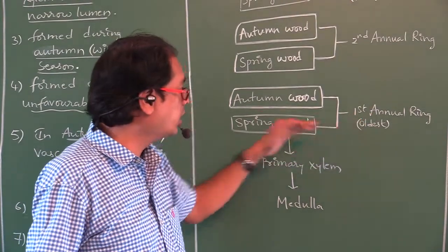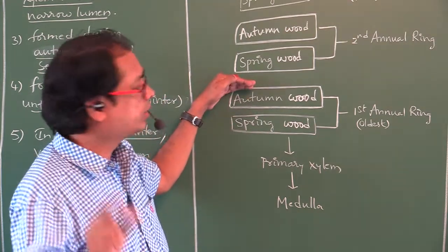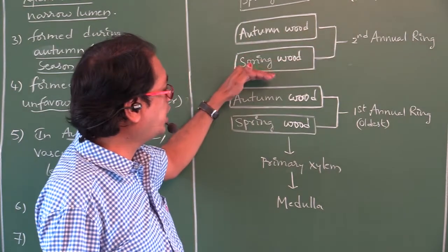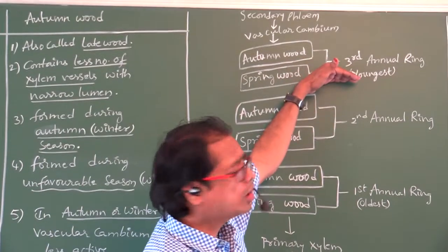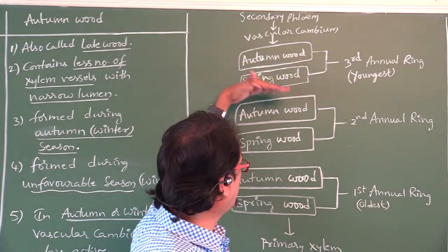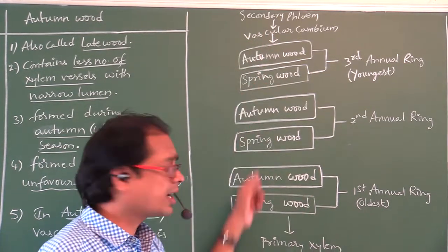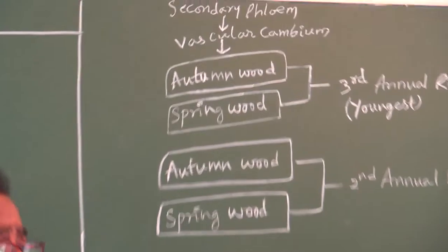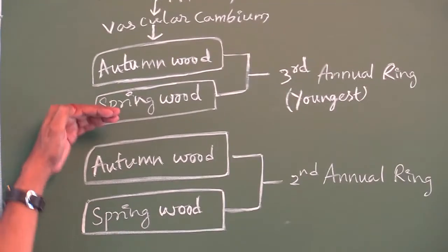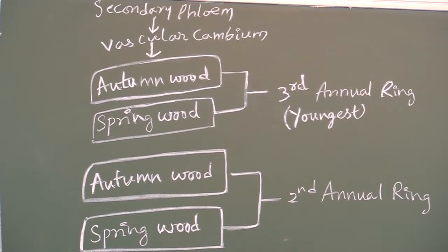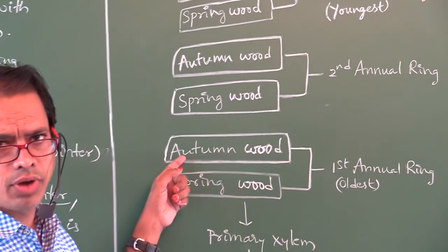In each annual ring, inner wood is spring wood, outer wood is autumn wood. In the third annual ring also, inner wood is spring wood, outer wood is autumn wood. That means we have to practice this. So in each annual ring, outer wood is autumn wood, inner wood is spring wood. Inner wood means first formed wood. So the first formed wood is spring wood. Later on, autumn wood is formed.